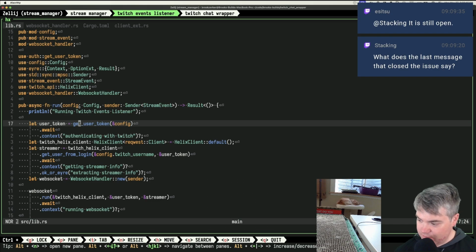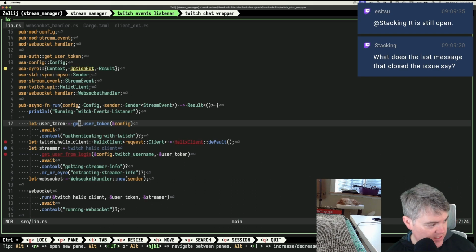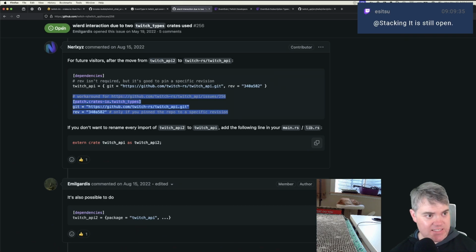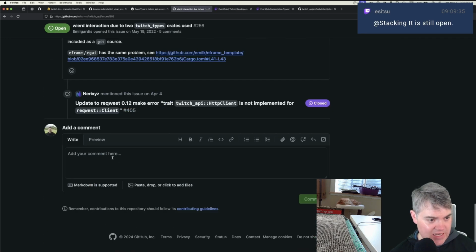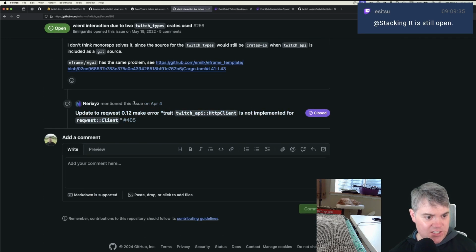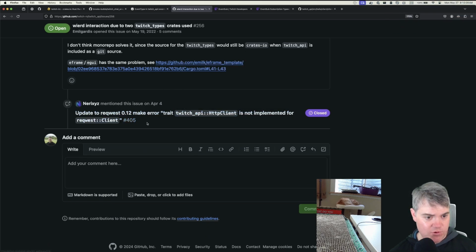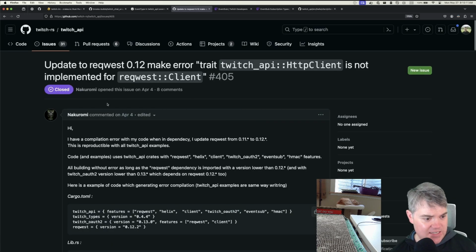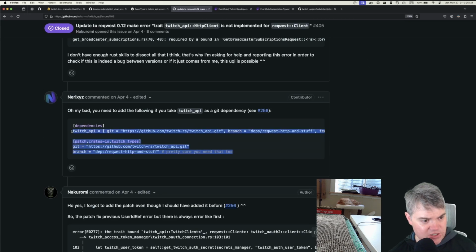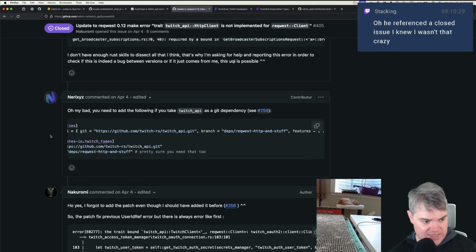What does that last message that closed the issue say? It did not close the issue, unfortunately. But if we take a look at it, yeah, this issue is still open. And the very last one is mentioned this issue on April 4th. Update to request 0.12, make error trait, Twitch API HTTP client is not implemented for request. Why did this reference this one? Okay, so he just mentioned you need to add in the patch. That's where that came from.